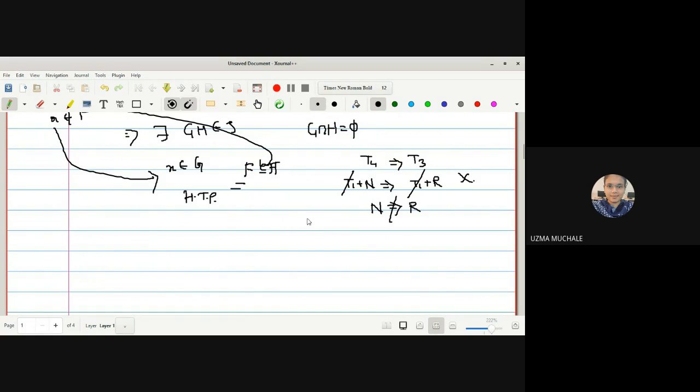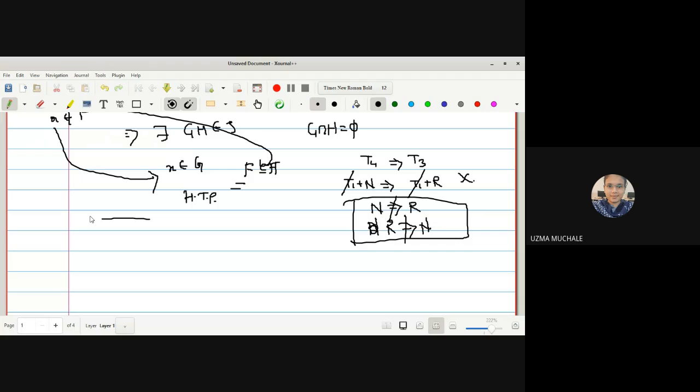Okay? So we can say every normal space is not necessarily a regular space, as well as every regular space need not be a normal space. So for that, let us go for the proof of these two statements, whether we have to prove or disprove.